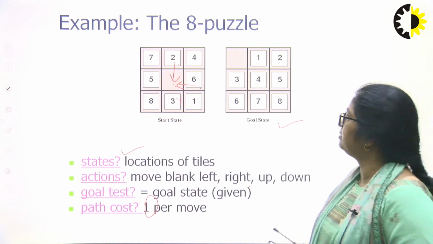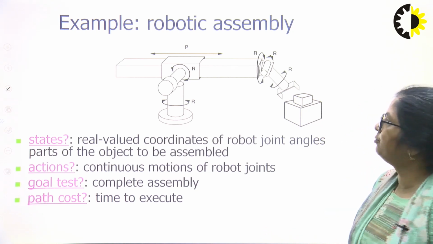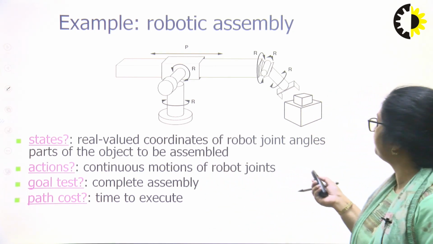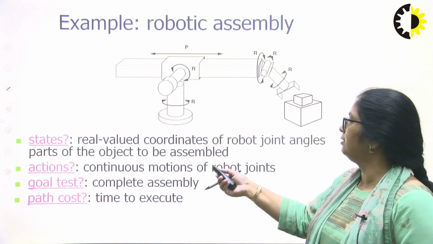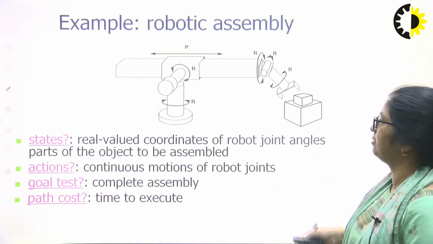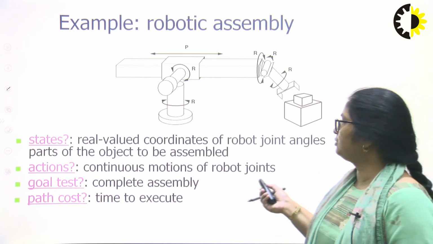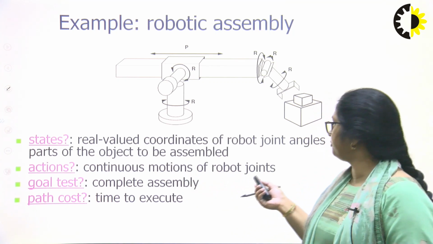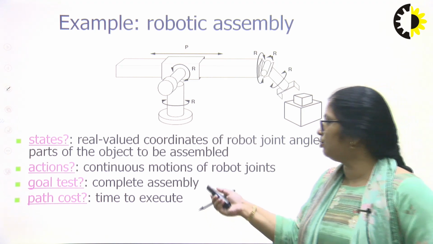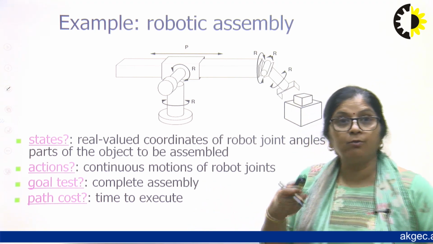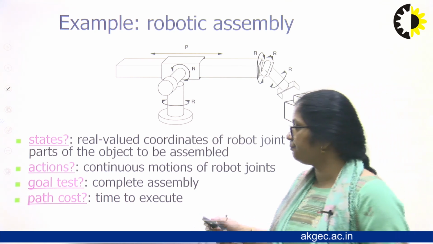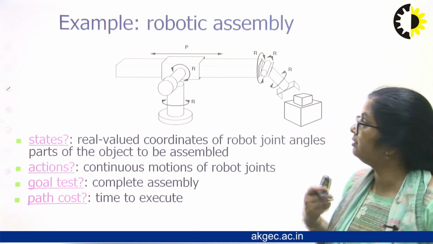This is the 8 puzzle. Another example is robotic assembly. States are real-valued coordinates of robot joint angles and parts of the object to be assembled. What are the actions? Continuous motion of robot joints. The goal will be the complete assembly. How much time it took to assemble, that will be the path cost. So this is one example.